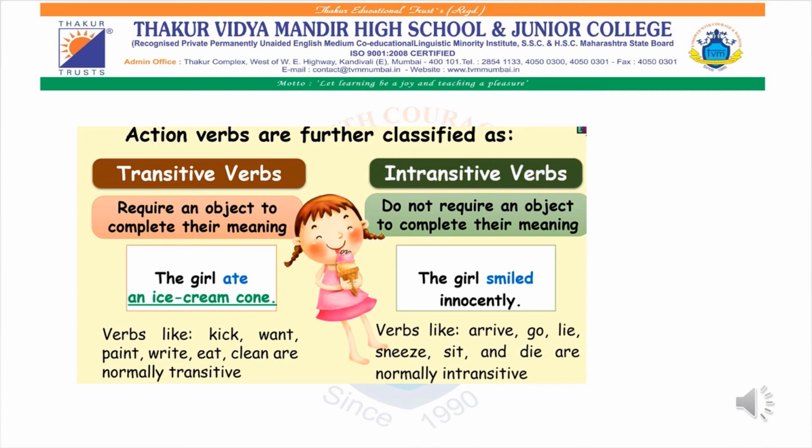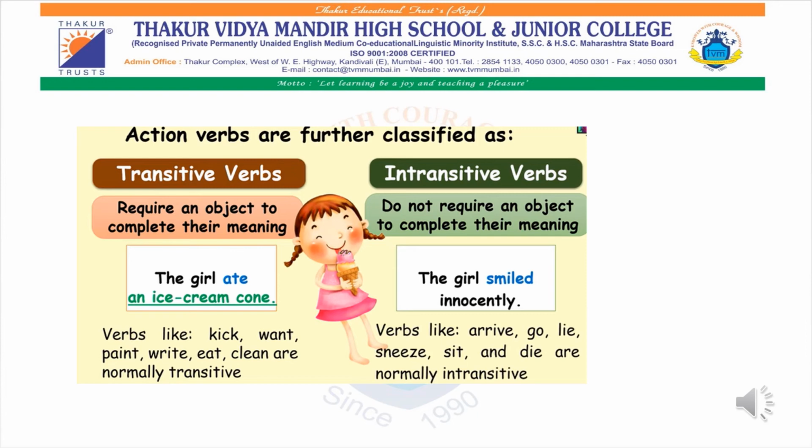So smiled over here is a verb. Innocently is an adverb. So verbs like kick, want, paint, write, eat, clean are normally transitive. Verbs like arrive, go, lie, sneeze, sit and die are normally intransitive. So I hope you all understood the concept. It is very much clear.